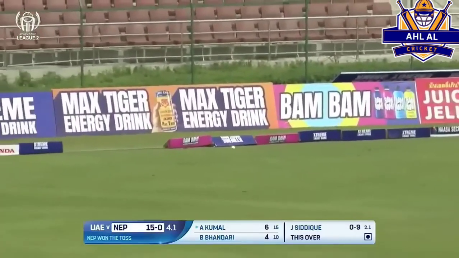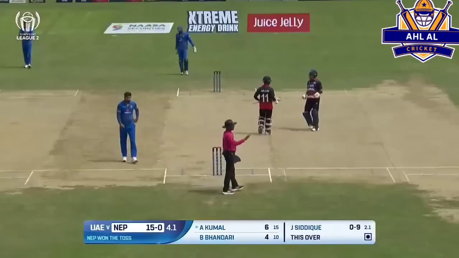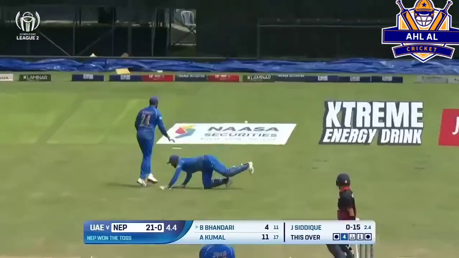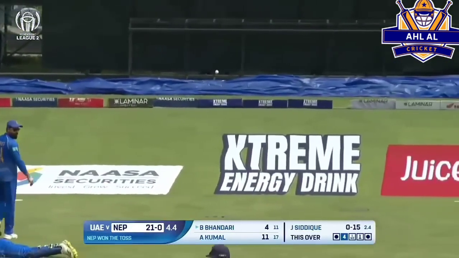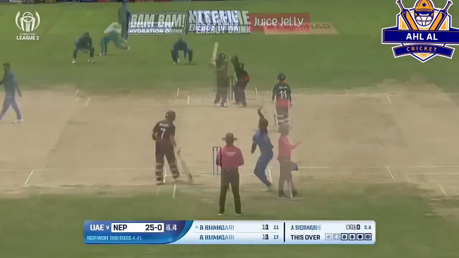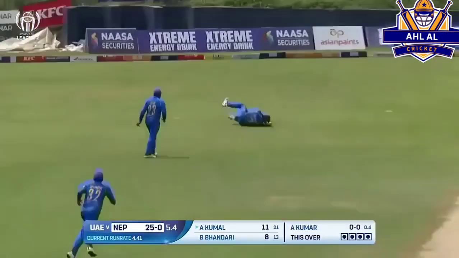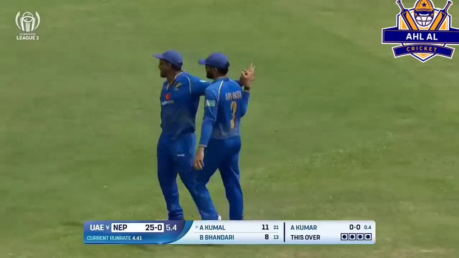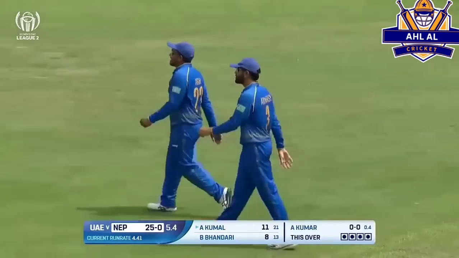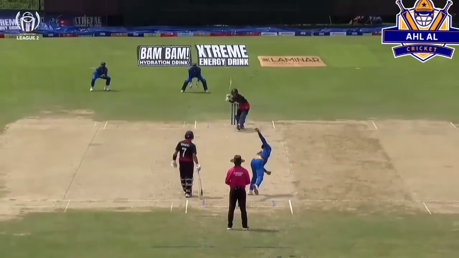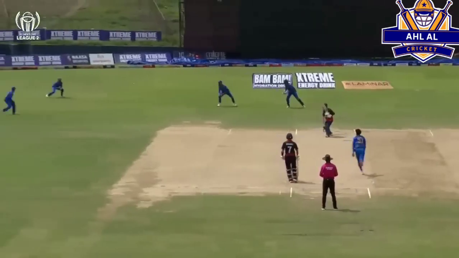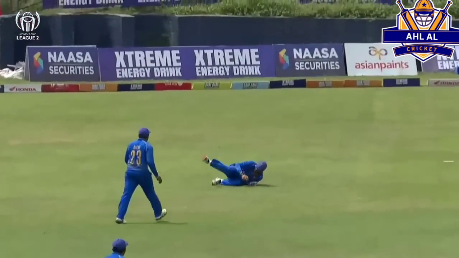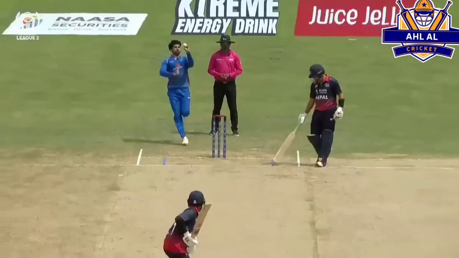That's nicely done. Punched off the back foot, and Arjun Kumar is growing in confidence. Edged and over Adib Usmani. Edged and taken. That's great field setup from Ajay Kumar, and he gets his first wicket of the game today. Just flashing his bat, playing away from his body, not in control of that shot. And a good sharp catch taken by Aryan Sharma.